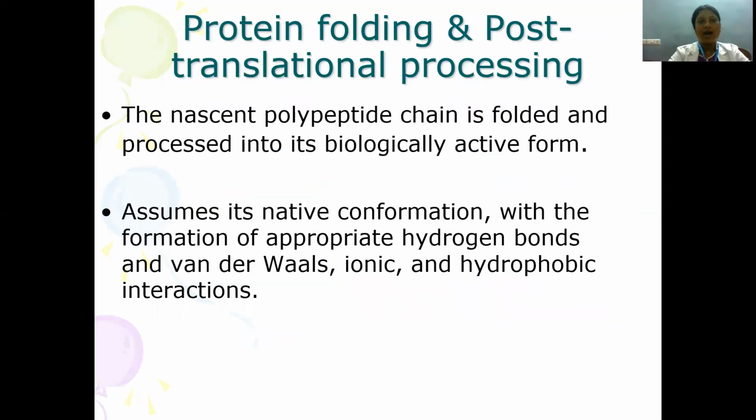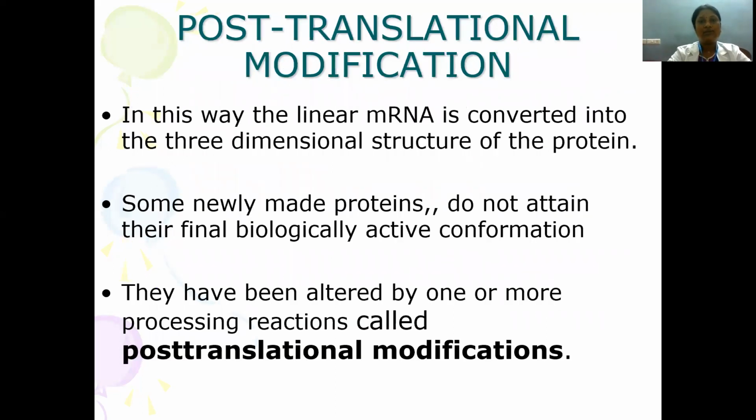Next, the last part is protein folding and post-translational processing. Once the polypeptide chain has been synthesized, it has to be folded into a biologically active form, to assume its native conformation with the formation of appropriate hydrogen bonds, van der Waals forces, and ionic and hydrophobic interactions to form a functional protein. In this way, the linear mRNA message is converted into the three-dimensional structure of a protein.